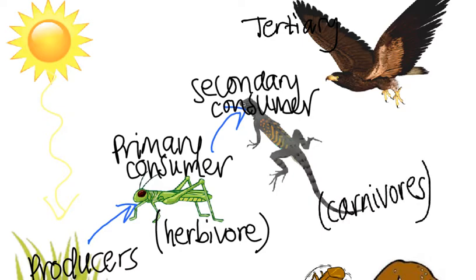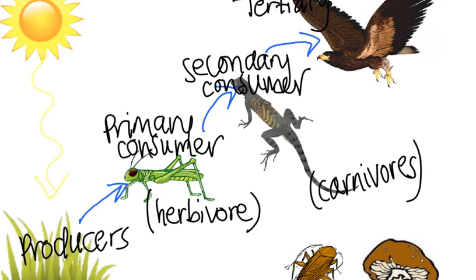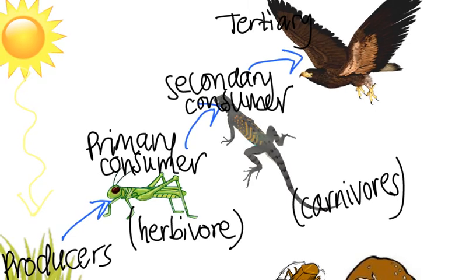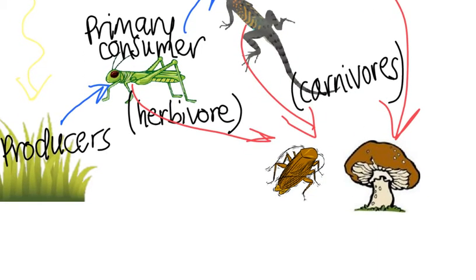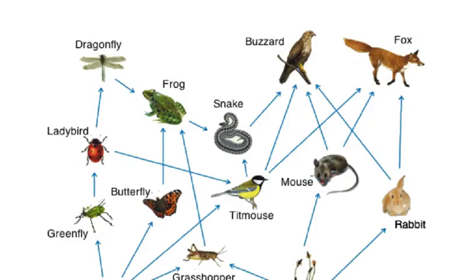And so energy flows through a food chain like this, from producers to primary consumers to secondary consumers to tertiary consumers, and then any living thing, once it dies, can be consumed by decomposers. And so we'll draw the energy going to our decomposers, like this mushroom and this cockroach. When anything dies, because they're heterotrophs, they get their energy from other things as well, and so they will eat the bodies of the dead things.